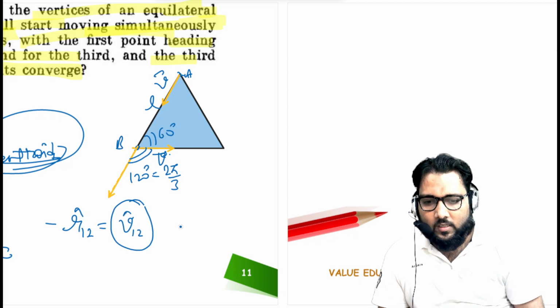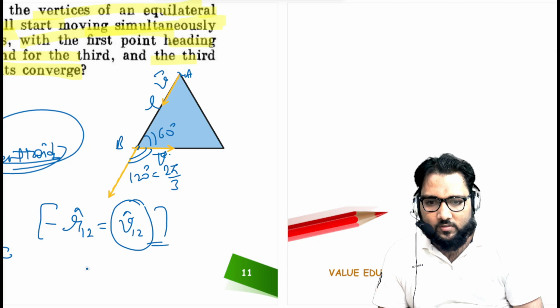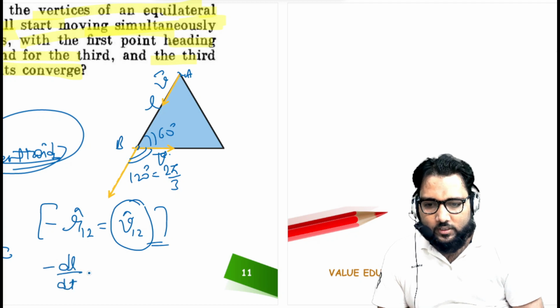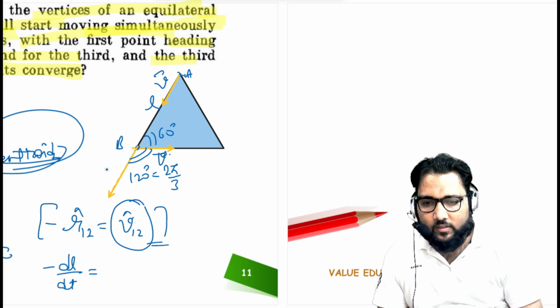What is the separation distance? The approaching distance, that is L, and it will be decreasing, so dL by dt. And the relative velocity, we use the concept of relative velocity of approach.